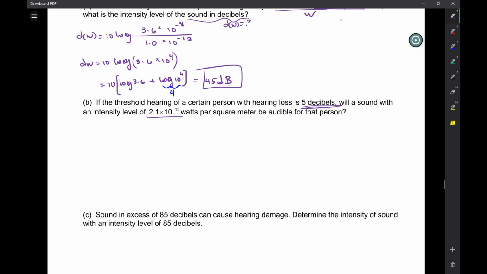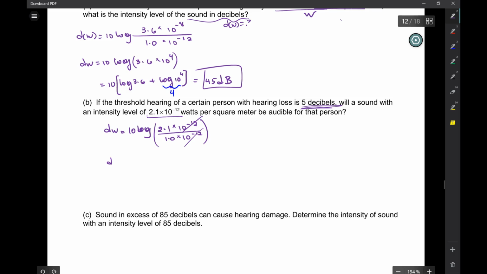Well, let's see. We have to rewrite this in decibels. So D of W is equal to 10 log 2.1 times 10 to the negative 12 over 1 times 10 to the negative 12. Look at that, the 10 to the negative 12s cancel.